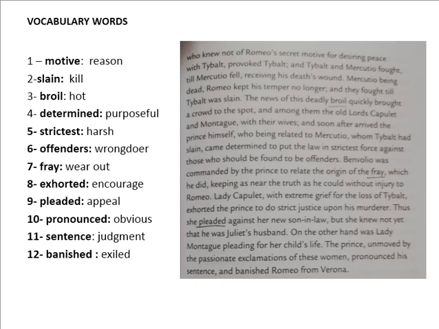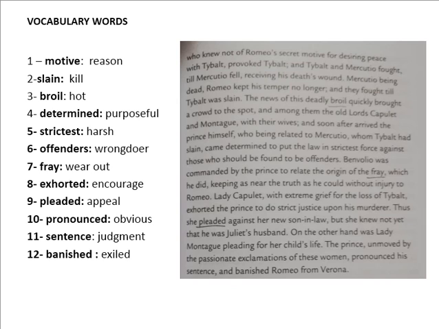In this para, we see that while Romeo saw that his friend Mercutio was killed by Tybalt, he became so angry and so fierce that he started fighting Tybalt. And as a result, Tybalt was also killed. He was murdered actually by Romeo. By hearing all this, all the people got gathered on the spot, which include the Lord Capulet and the Lord Montague with their wives, and they all were there on the spot, and they got very surprised.